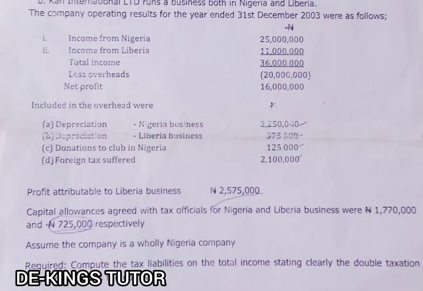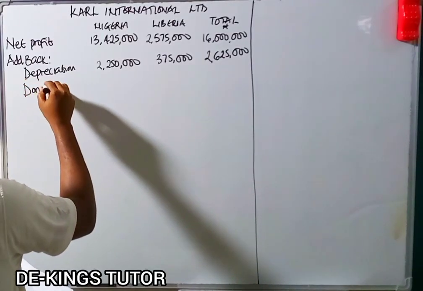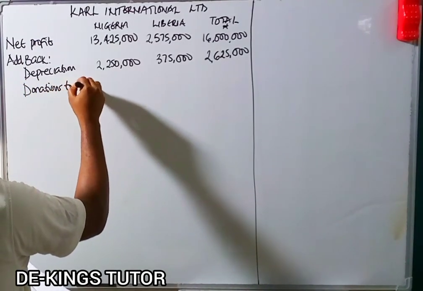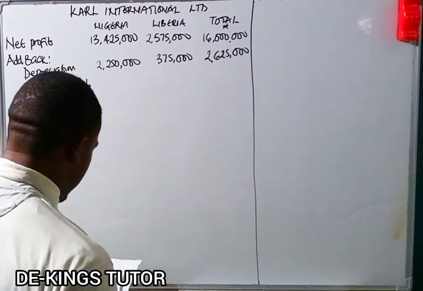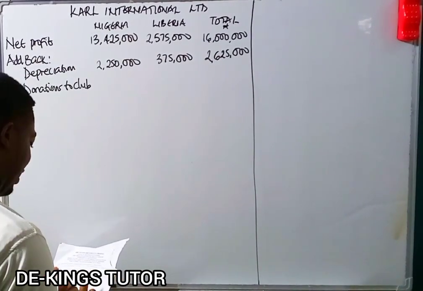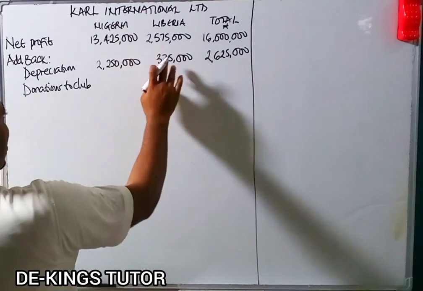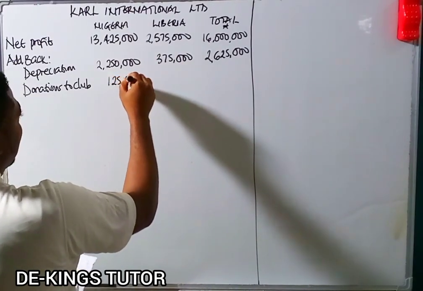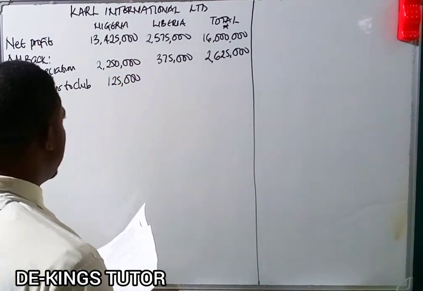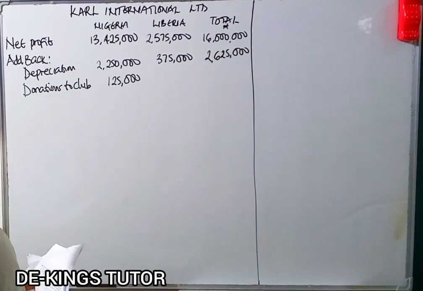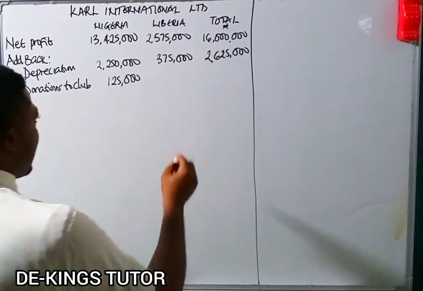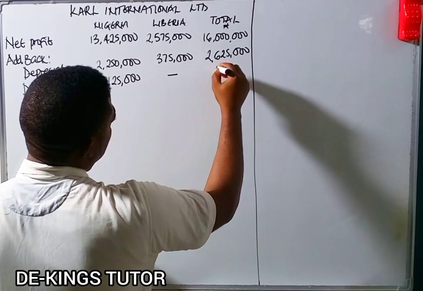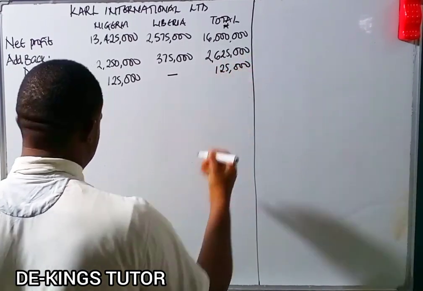Now the next one, donations to club in Nigeria. So we're adding back donations to club. Donations to club in Nigeria, for only Nigeria, not for Liberia, is 125,000. So it is not allowable. It is being added back. So 125,000, and our total here is 125,000.